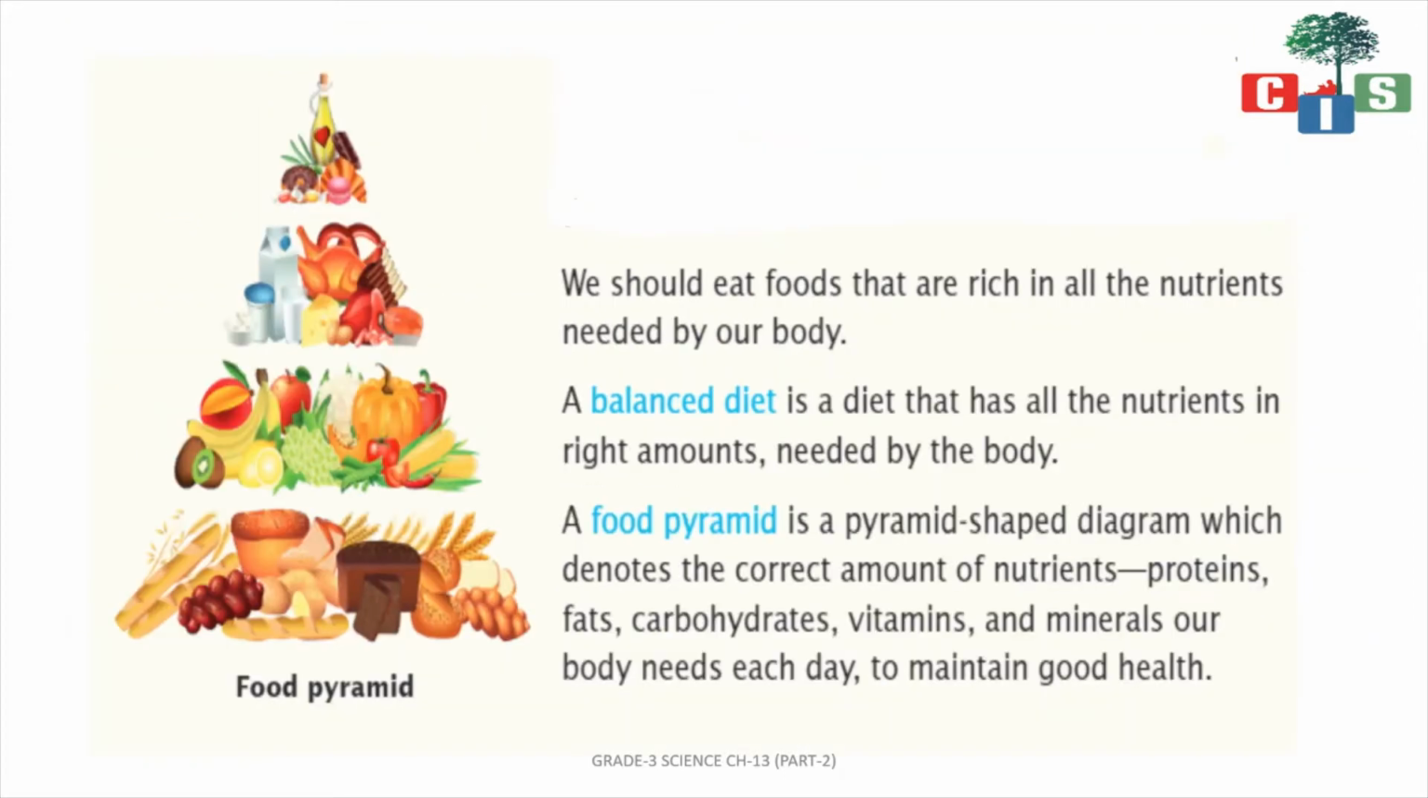Also, it is very important that we take a balanced diet. What is a balanced diet? It is a diet in which all the nutrients are present in the right amount. For that the food pyramid is given. You can see it is in a pyramid shape. At the bottom all the carbohydrates are there, then vitamins and minerals, then we have our proteins, and at the top we have fats. We should take all in proper amount, then our body will not suffer from any illness.